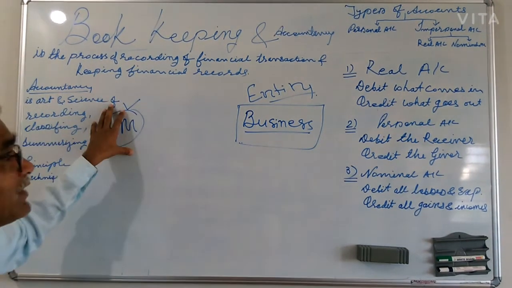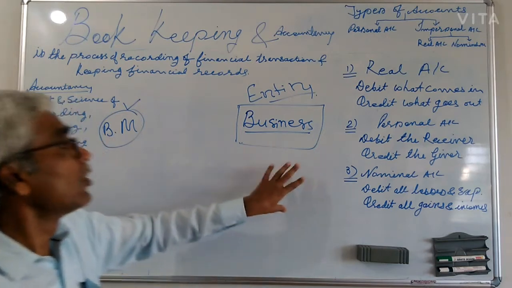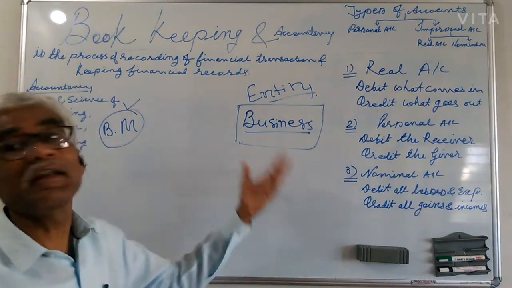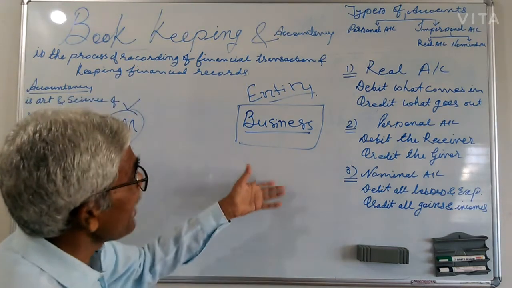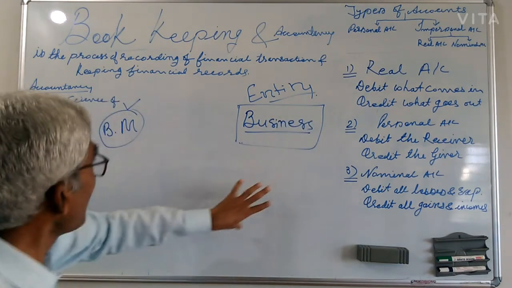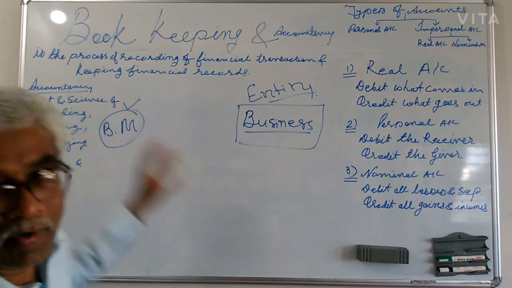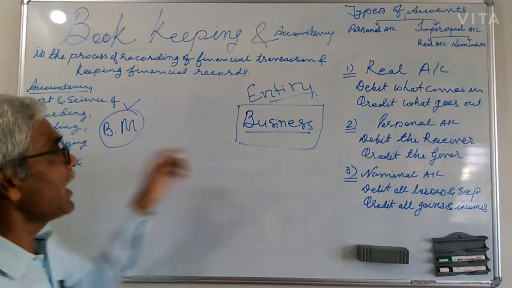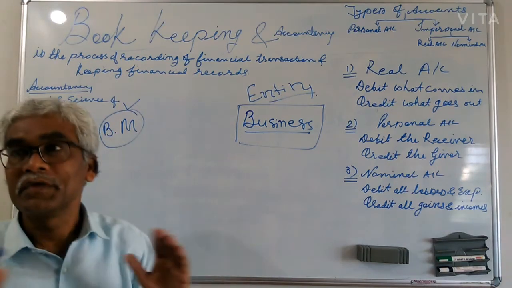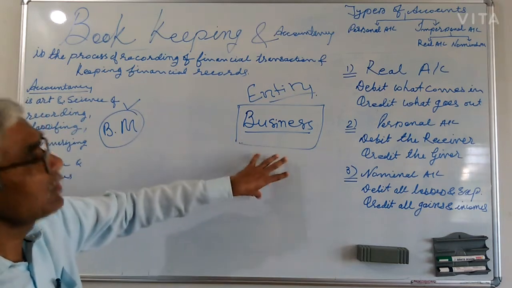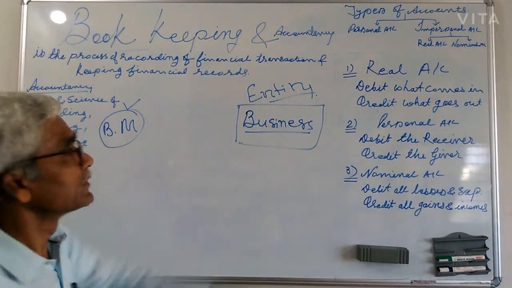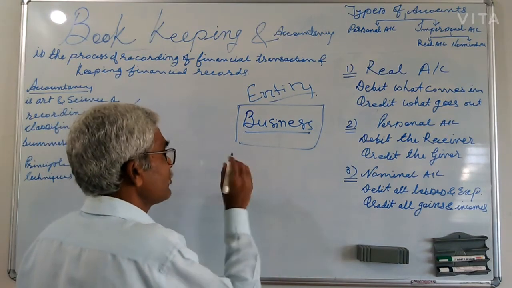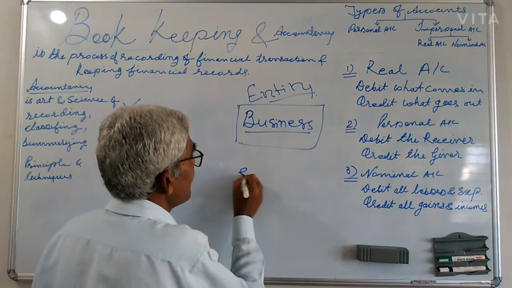For the businessman, that is a different matter, because you can say he is an owner. So I want to repeat again: we have to record the transactions of that business activity, not of the businessman or the owner of that business. So keep in your mind that businessman and business are both distinct from each other. So we have to record the transactions for businesses.